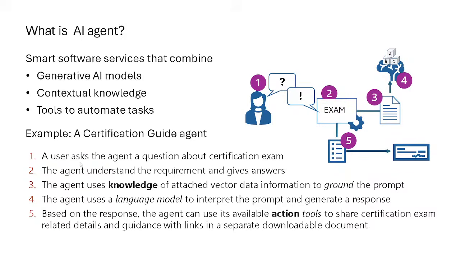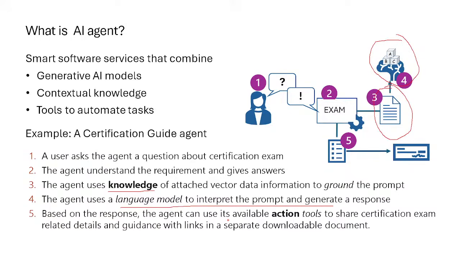So basically in the first task, user is going to ask the agent certain questions related to certification exam. And based on that, agent is going to understand the requirement and is going to give answer with that. Now, how exactly agent is going to give answer? Is it going to use only a language model? Well, no. It's going to use language model, but the answer is actually going to be provided additionally with some kind of a knowledge tool which we are going to configure. Basically, I have prepared some kind of a knowledge data from my side, which I'm going to add on into this. And based on that, it's going to give a proper contextual knowledge, and based on that, it's going to give me a response. After that, the language model is the one which is going to use and interpret the prompt, and it's going to generate the response.